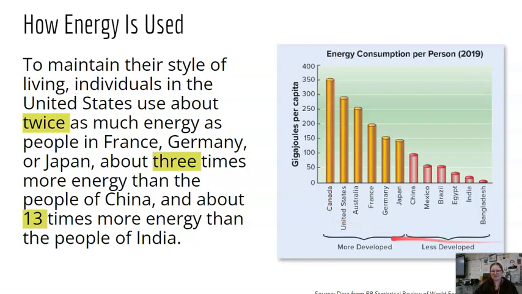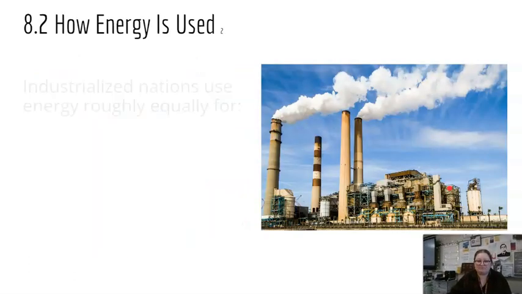So the only country on this list that uses more energy than us is Canada. So Canada uses the most, then the United States, then Australia, then France, then Germany, then Japan. All of those are considered more developed countries. And then for our less developed countries, we have China, Mexico, Brazil, Egypt, India, and Bangladesh. They all use pretty significantly less energy than we do.